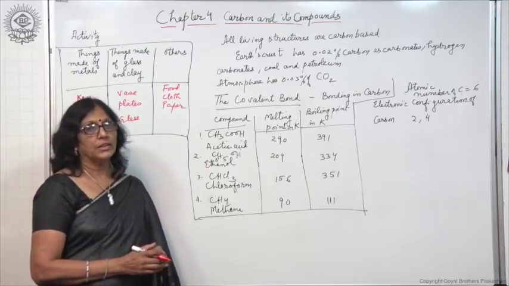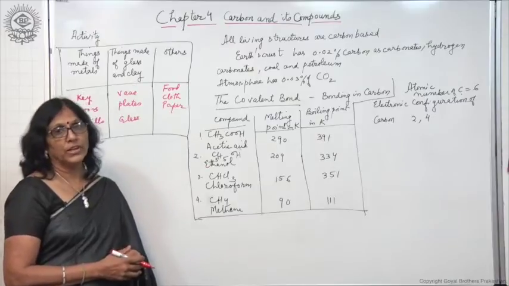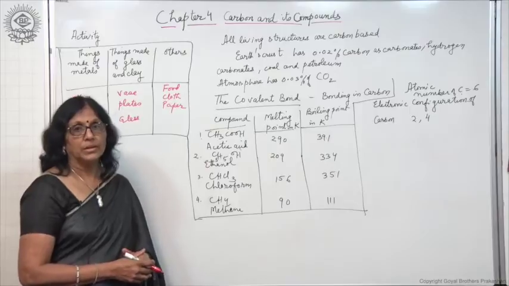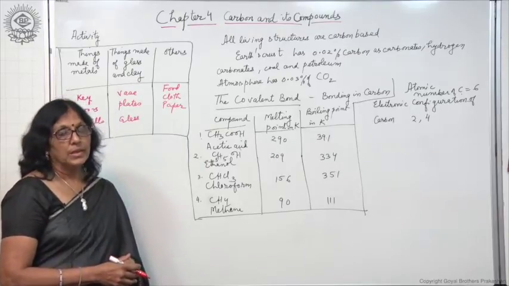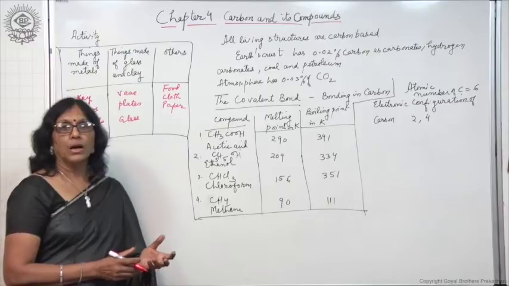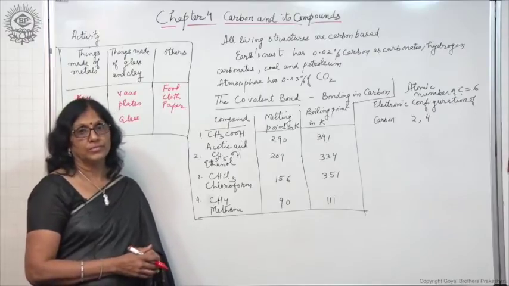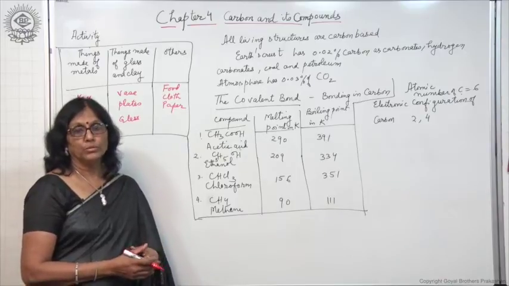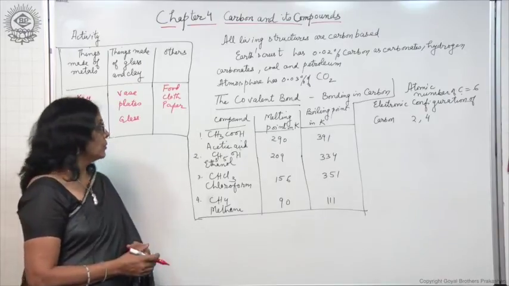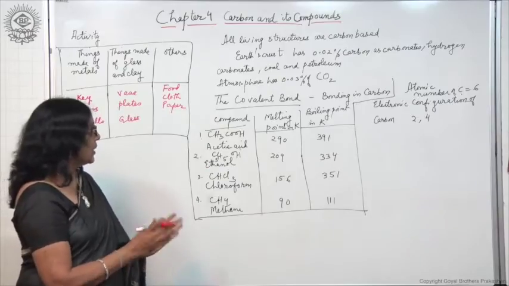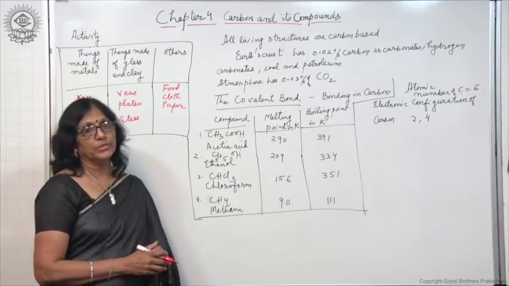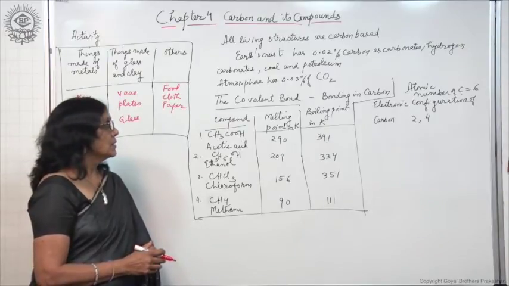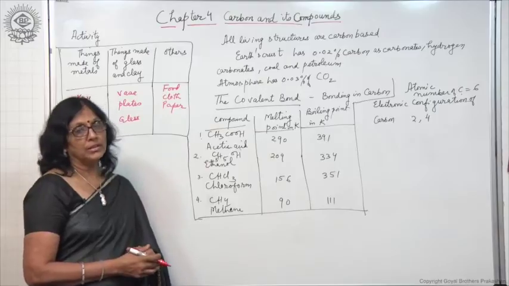Also, you have studied that ionic compounds are very good conductors of electricity because of the presence of ions, which help in conduction of electricity. But the carbon compounds are non-conductors of electricity. That is, they are not made up of ions, they are made up of molecules. So, by comparing the properties of ionic compounds with carbon compounds, there is some different type of bonding in carbon compounds.